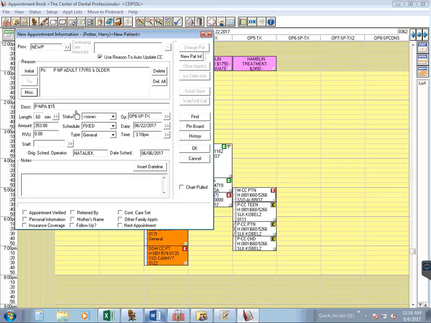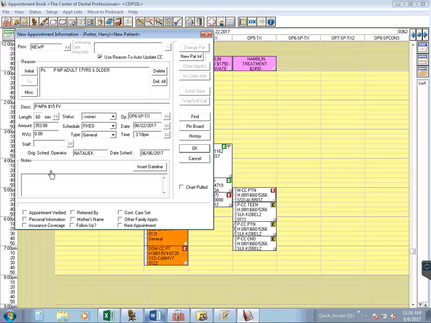Again, this has auto-populated the description. The $15 that auto-populates is for fluoride varnish. Almost all insurance companies stop covering fluoride varnish for patients once they're 16 years old. Some don't even cover it for patients under 16. So we charge a really low rate of $15. Because he is a new patient, we don't have to look for a past due balance. So I'm just going to put FB for fluoride varnish after the $15 so that people know what it's for.